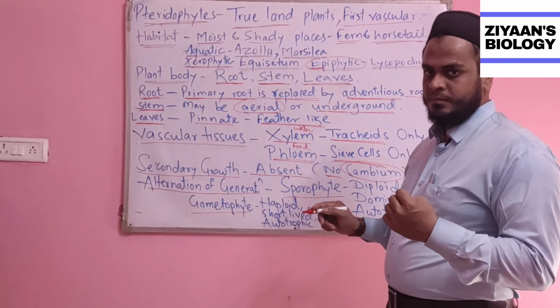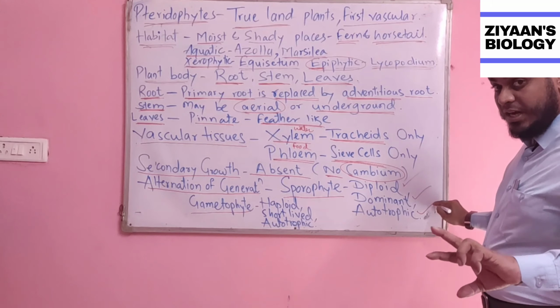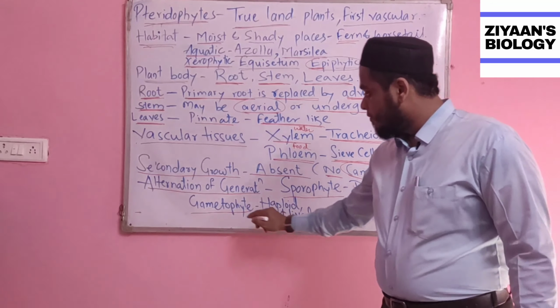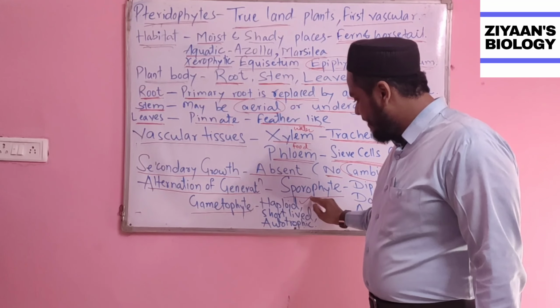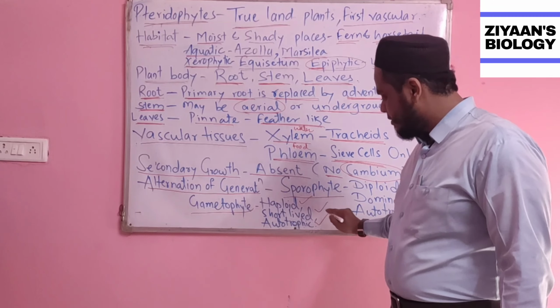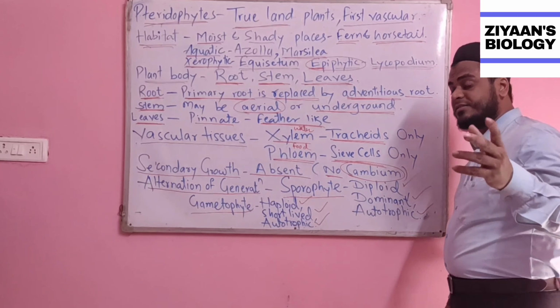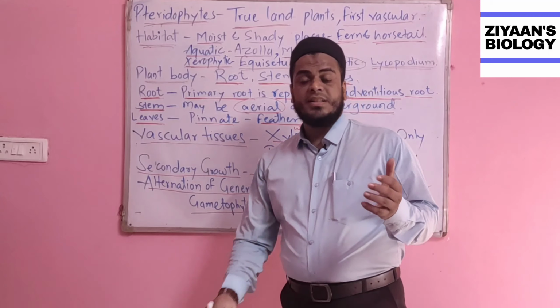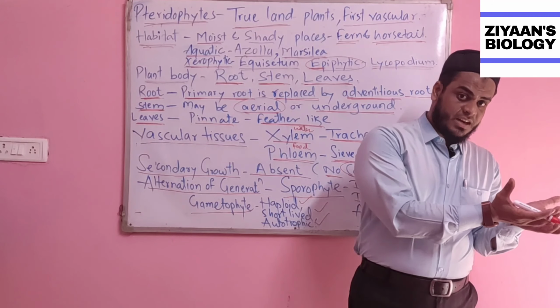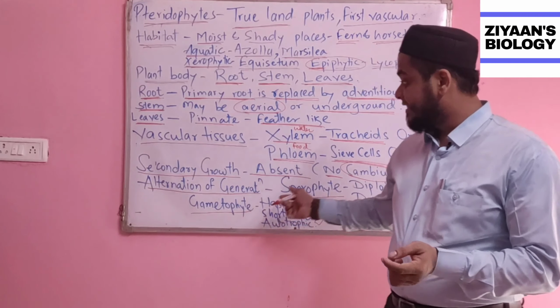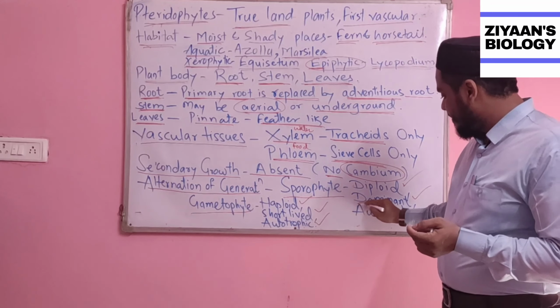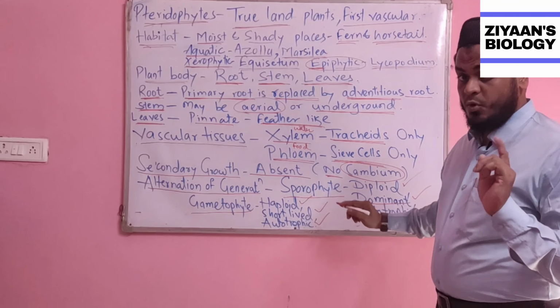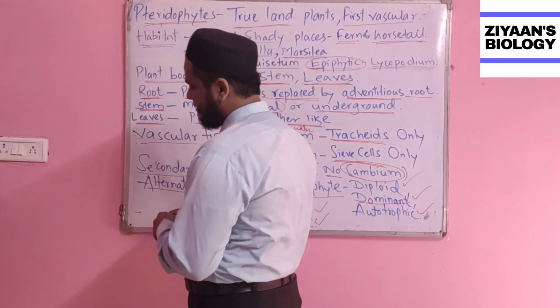The sporophyte is diploid, dominant and autotrophic, just opposite to the bryophytes. Whereas the gametophyte is haploid and short-lived, but it is also autotrophic. In the Bryophyta, the gametophyte is the dominant stage of the life cycle, whereas in the pteridophytes, the dominant phase is the sporophyte. Please do remember these cases as well.